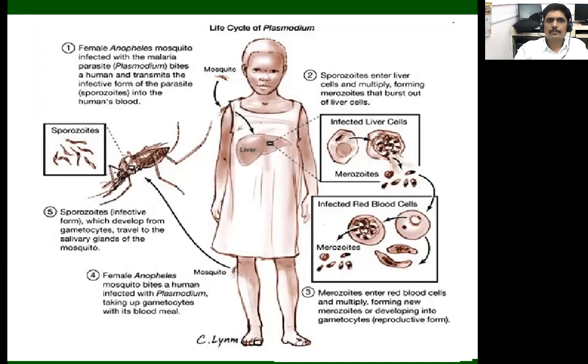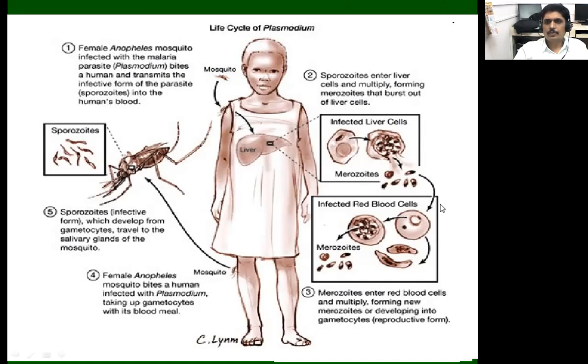The malarial parasite Plasmodium is found only in the Anopheles mosquito, and particularly in our area, Anopheles stephensi and Anopheles gambiae. These are the species which help transport this disease. The female Anopheles mosquito is infected with the malarial parasite, and when it bites a human, the parasite is transmitted to that human.